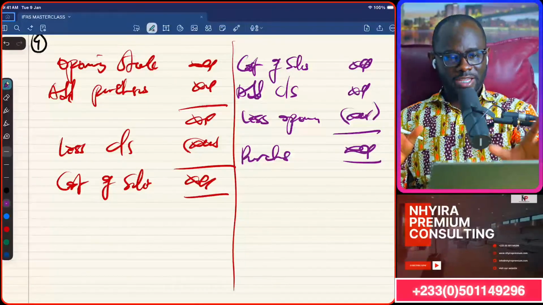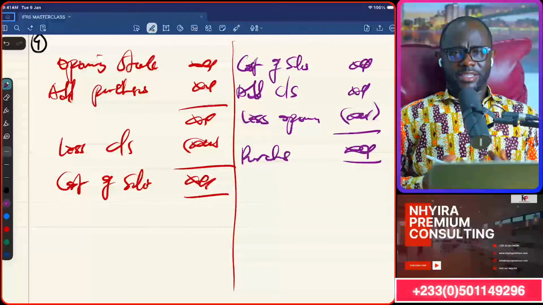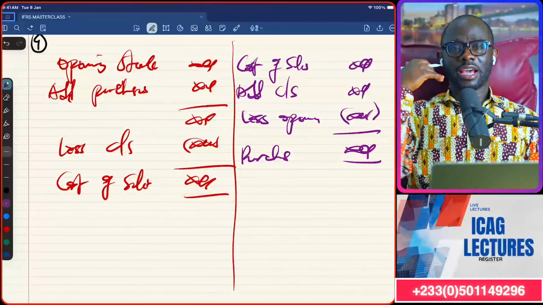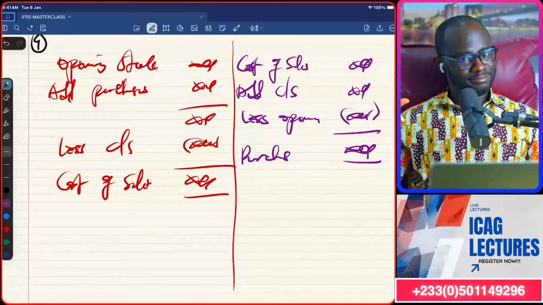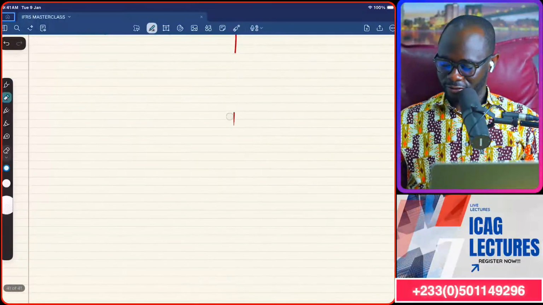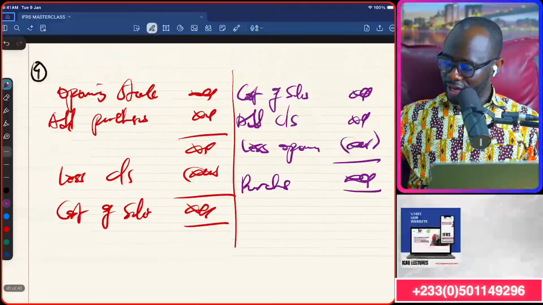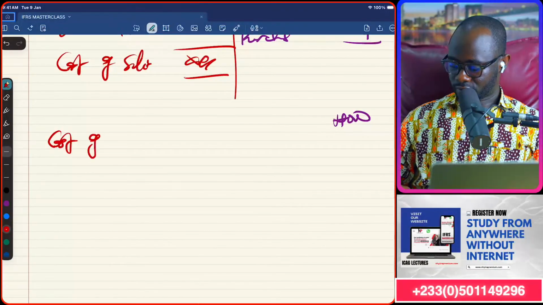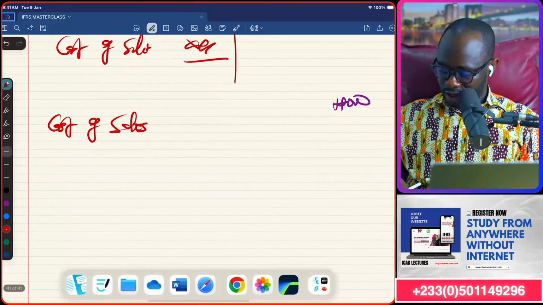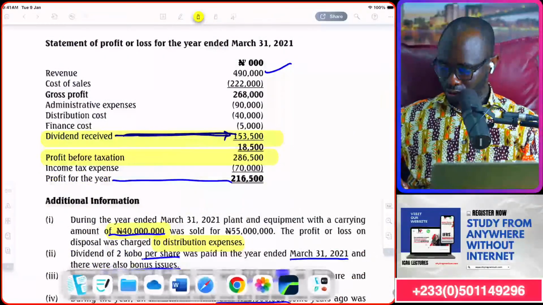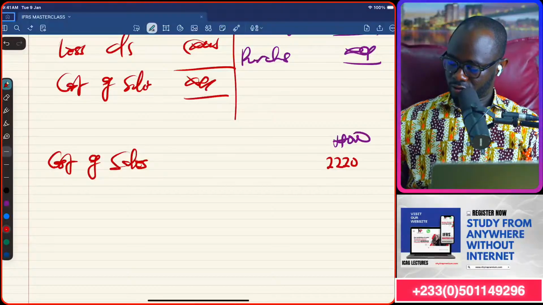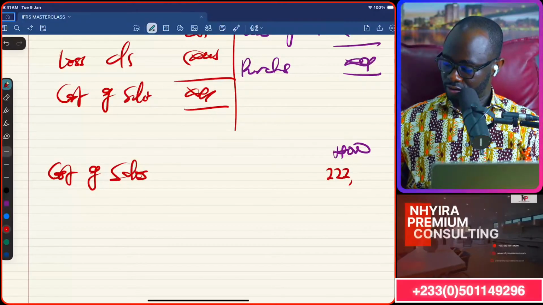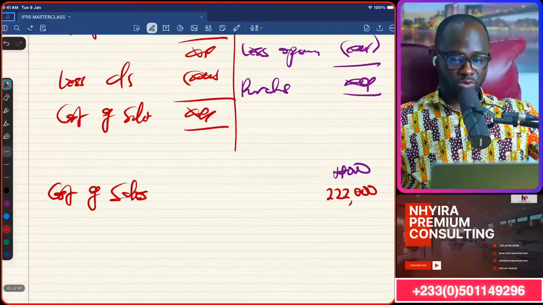You get the concept. So that is the concept we are going to be using to get our purchases for the year. Then we can now fuse that into the trade payables control account. Then we'll get the cash we paid to our suppliers. Very beautiful, right? So we bring in the cost of sales. So for the year, our cost of sales is 222,000. Okay, Nhyira, be careful on the zeros. 222,000 naira.